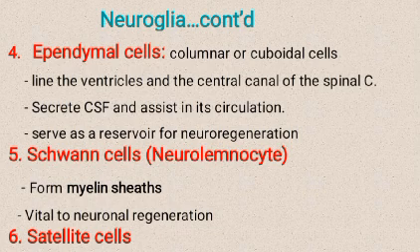Schwann cells, or neurolemmocytes, form myelin sheaths and are vital to neural regeneration. Satellite cells are small cells that line the exterior surface of the PNS, regulate the external chemical environment, are very sensitive to injury, and may exacerbate pathological pain.